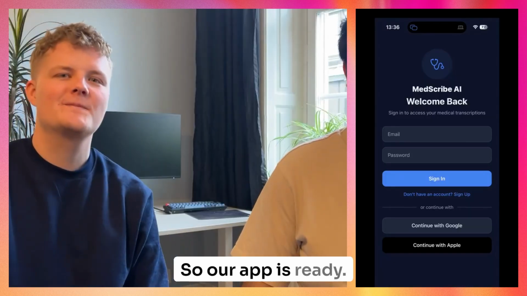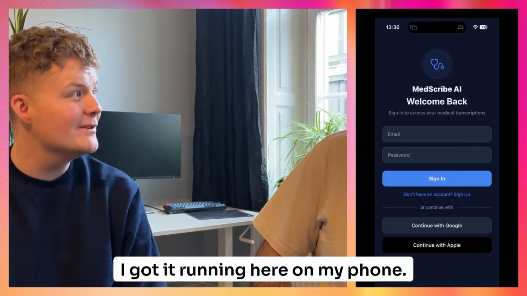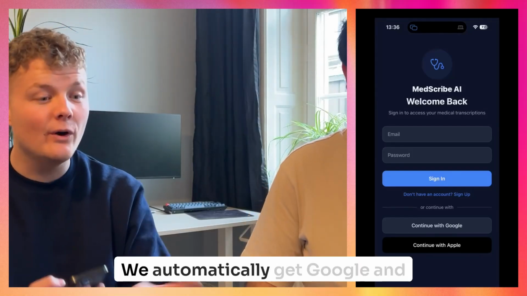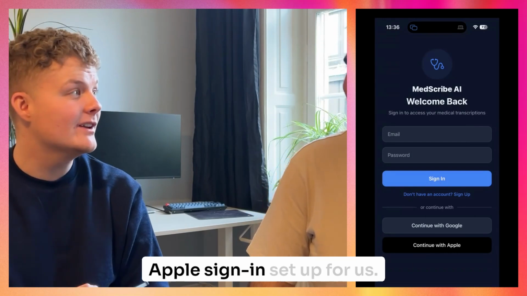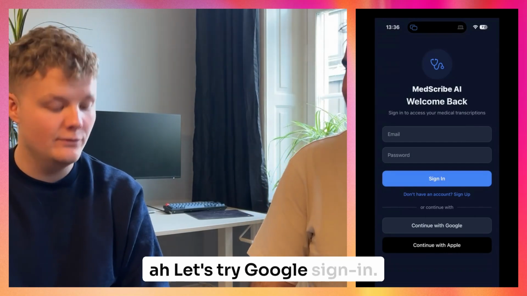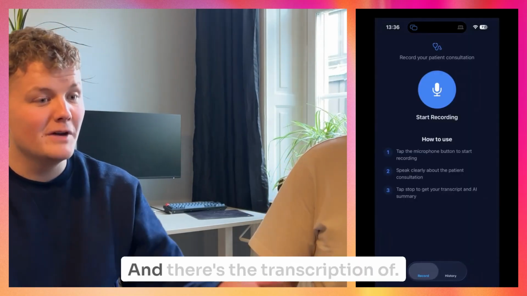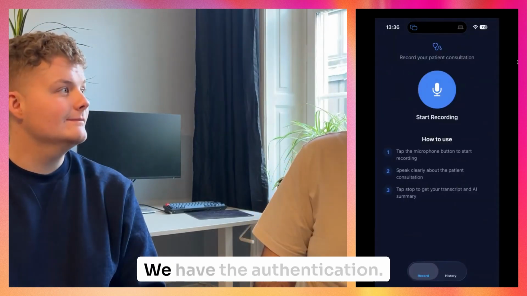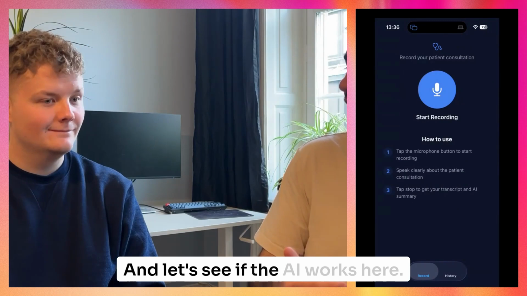Awesome. So our app is ready. Yes, I got it running here on my phone. Yep. Let's see how it works. So we get a login screen as we asked for. We automatically get Google and Apple sign in set up for us. Let's try Google sign in. Here we go. Beautiful. And there's the transcription app. Wow, this was built with one prompt. We have the authentication, and let's see if the AI works here.